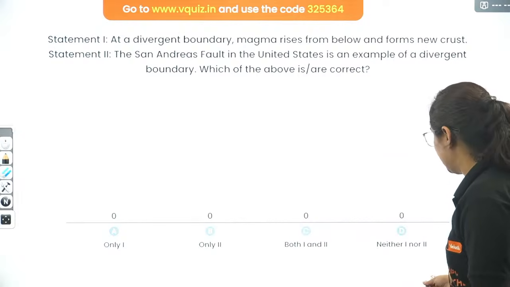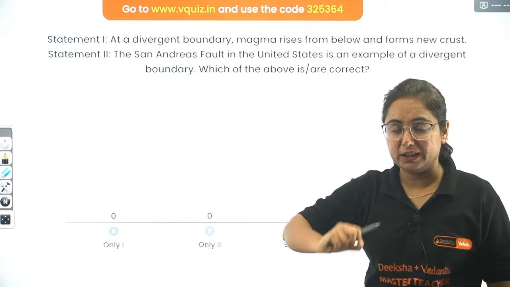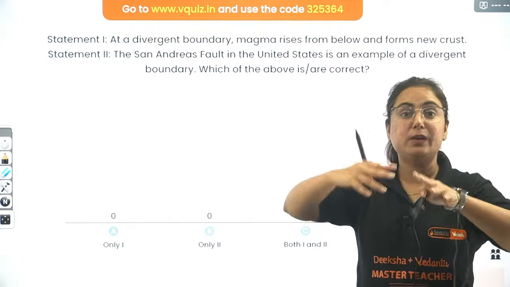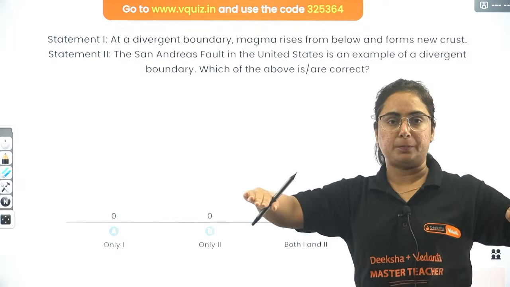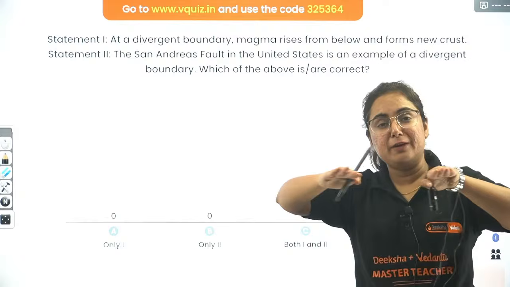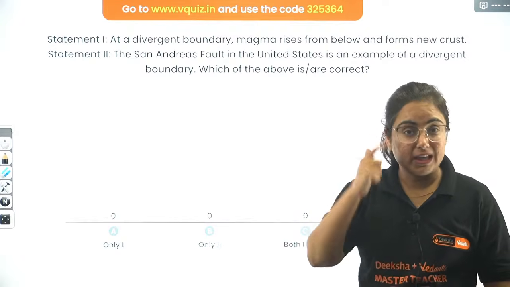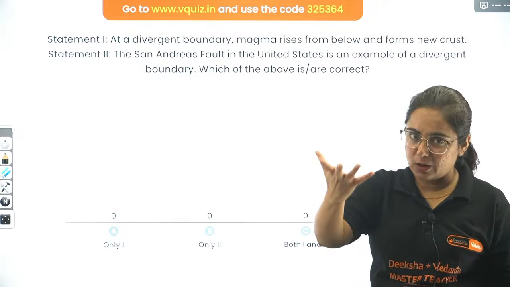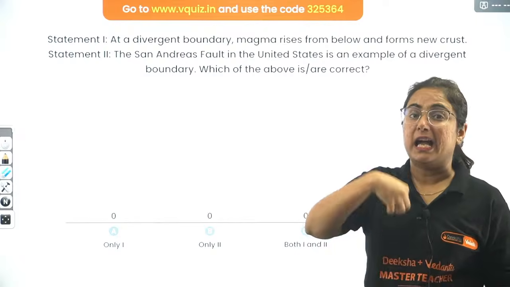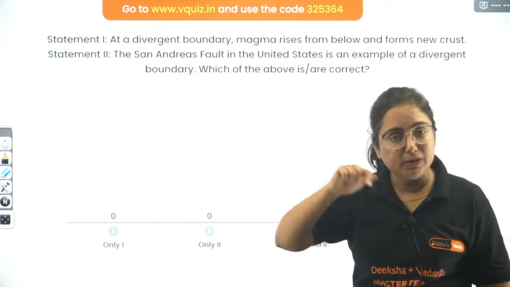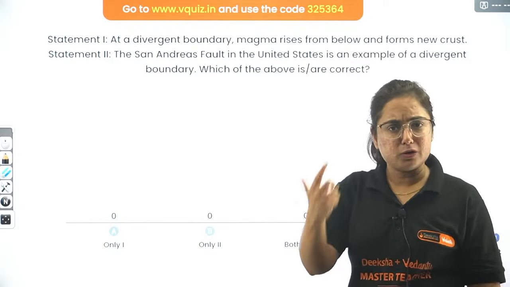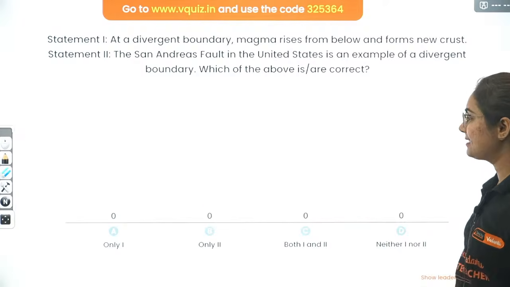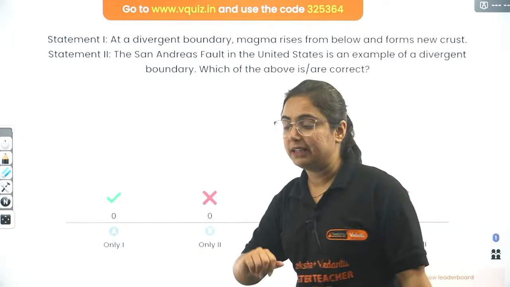Now what happens, beta? Here the question is regarding statements 1 and 2, divergent plate boundary. When two plates are diverging, they are moving away from each other. Getting my point? Think about it practically. When they move away from each other, will the magma come out? And if the magma comes out, it becomes lava, it cools down, and will it form a new crust? Think about it practically. And is the San Andreas Fault in the United States an example of the same? So only one is correct.